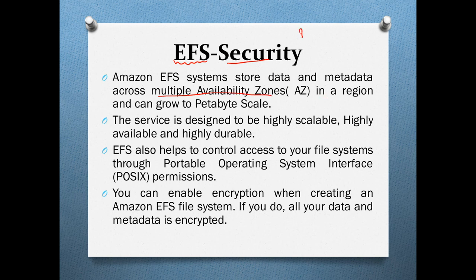For example, you have chosen a region, let's suppose North Virginia, and you want to deploy this EFS service there. We are aware that the availability zones in North Virginia are a total of 6. So in each availability zone, I have the capability to produce a replica of this EFS service. That is why you can grow this particular service.